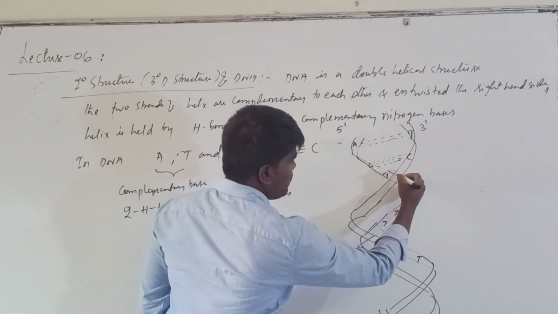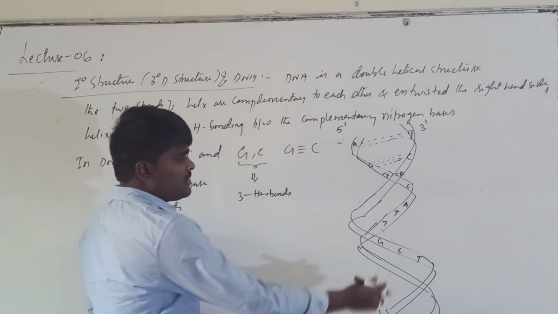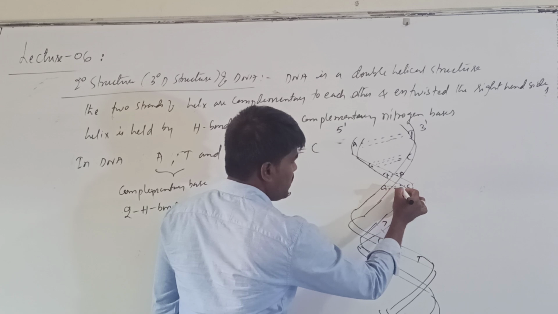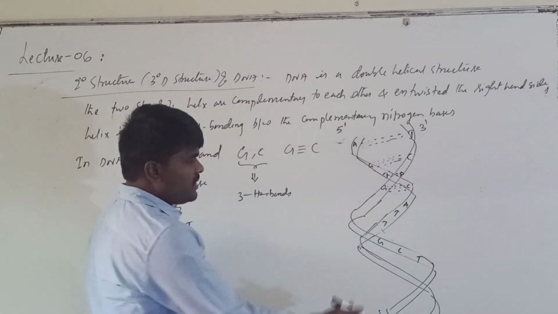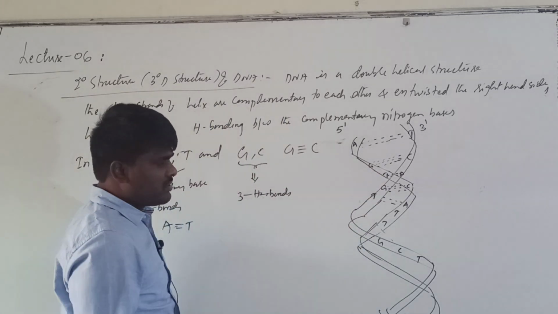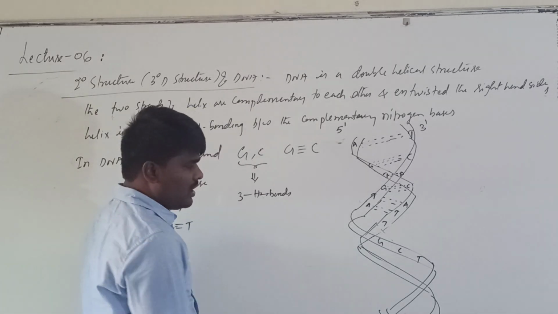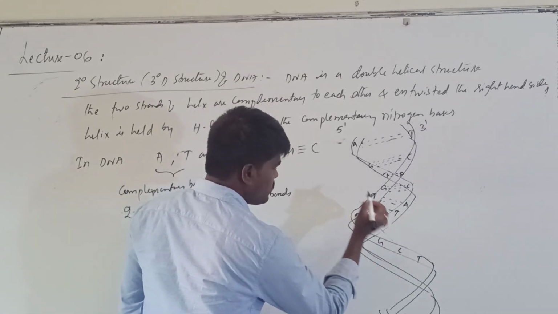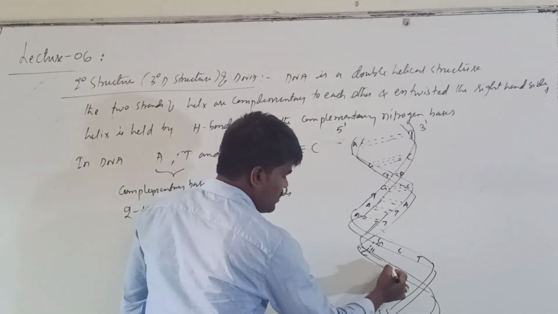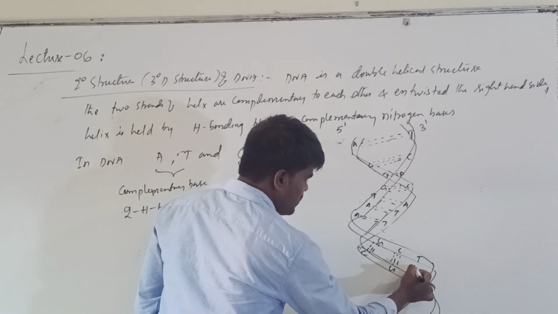If it is thymine, it has to be adenine, connected by 2 hydrogen bonds. Since it is cytosine, it has to be guanine, so they are connected with 3 hydrogen bondings. If it is adenine, this has to be thymine, with 2 hydrogen bondings. Thymine, adenine, 2 hydrogen bondings. Again thymine, adenine, 2 hydrogen bondings. Guanine, cytosine means 3 hydrogen bondings. Cytosine means guanine, 3 hydrogen bondings. Thymine means adenine, like this.